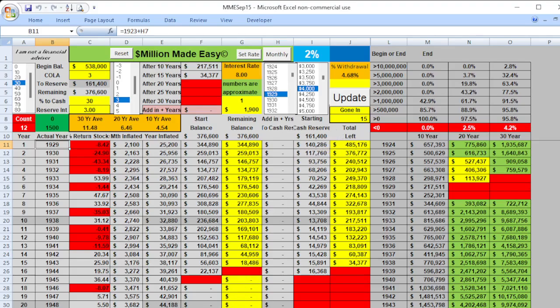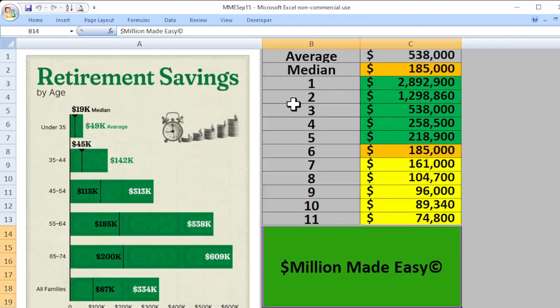Again, just understanding what the difference between median and average is can be very important, because people can look at this and say, what in the world's going on here? Of course I want this one. How come people have this right here? Because this kind of explains it: you can have a couple of really high-end, high net worth individuals that can really raise this average. You really want to look at the median here. But again, if somebody's 55 years old and has 185,000, they've got almost 10 years to build that up to a higher amount, hopefully getting closer to this amount right here.